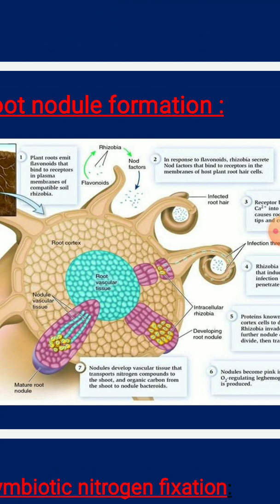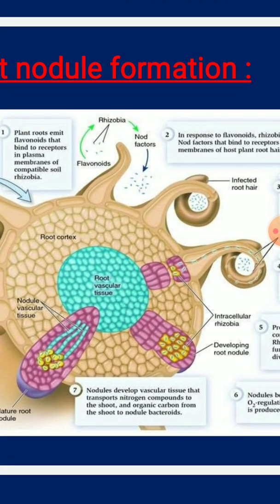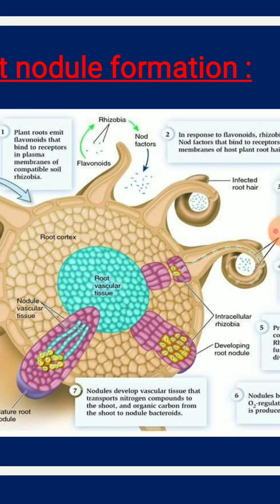roots are going to emit flavonoids, which are particularly required for the activity of this nitrogenase enzyme complex, which will further bind to receptor molecules in the plasma membrane, which will be further compatible for the soil rhizobia. So you can make out here flavonoids and rhizobia and the nod factors, right?